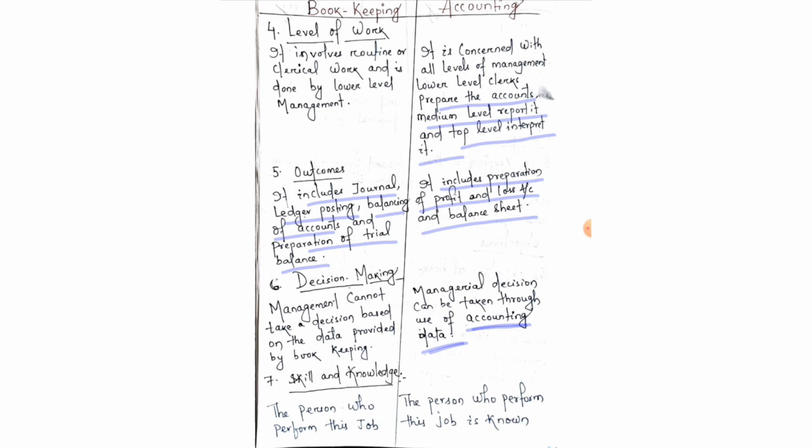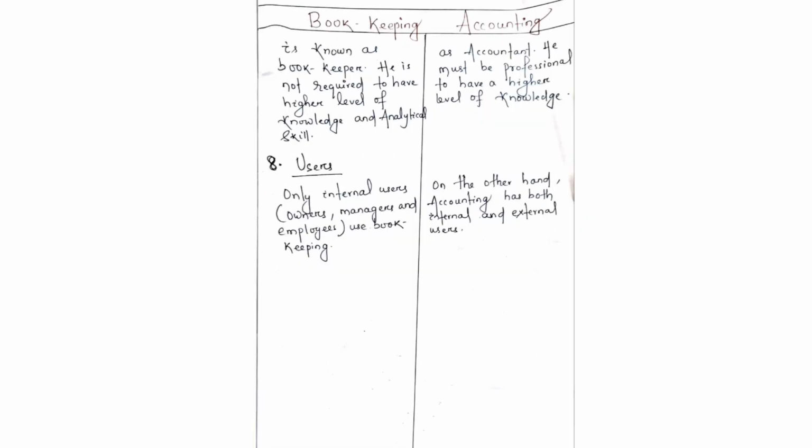Now your seventh point is skill and knowledge. The person who performs this job in bookkeeping is known as a bookkeeper, but on the other hand, in accounting, the person who performs this job is known as an accountant. Okay. So we can say a bookkeeper is not required to have a higher level of knowledge and analytical skills, because he only records the data and does not make any type of analysis and interpretation of the data.